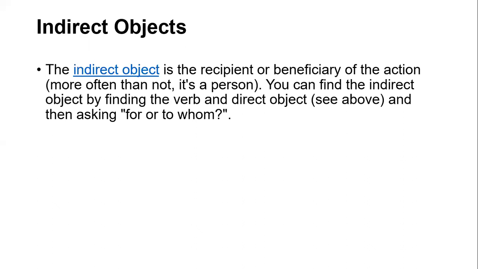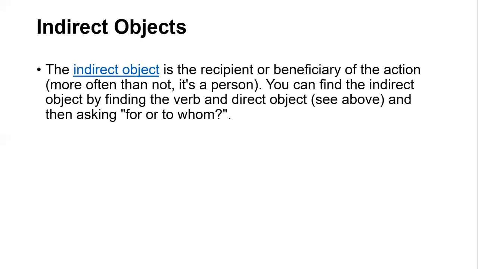Two things we have found in this definition. The first and utmost thing is what they're talking about, the action. The recipient or beneficiary of the action is more often than not a person.